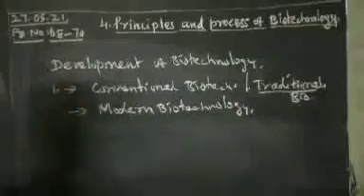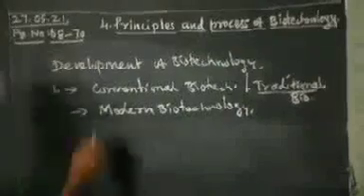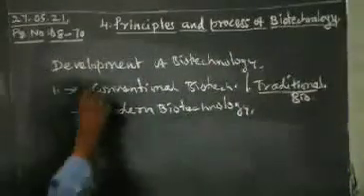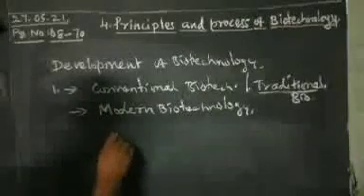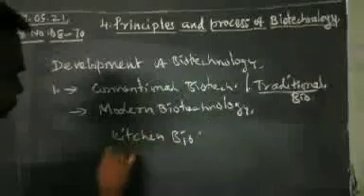First you have to study what you mean by conventional biotechnology. Conventional biotechnology is otherwise called kitchen biotechnology.